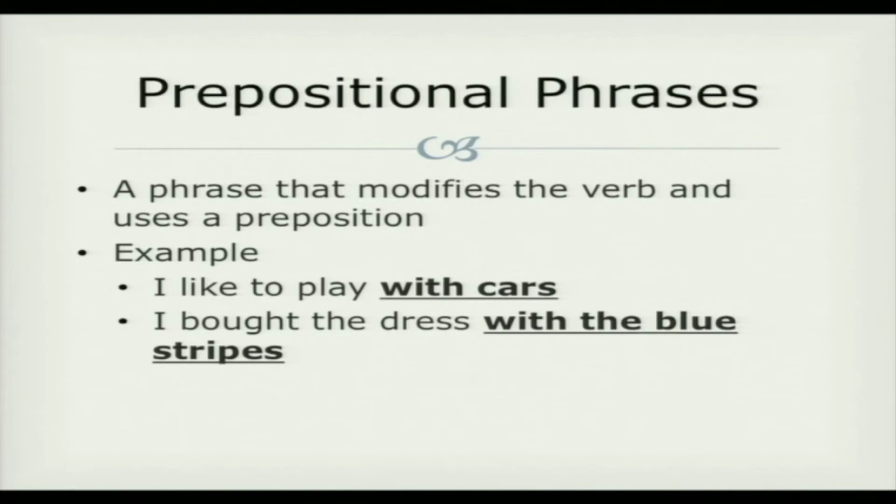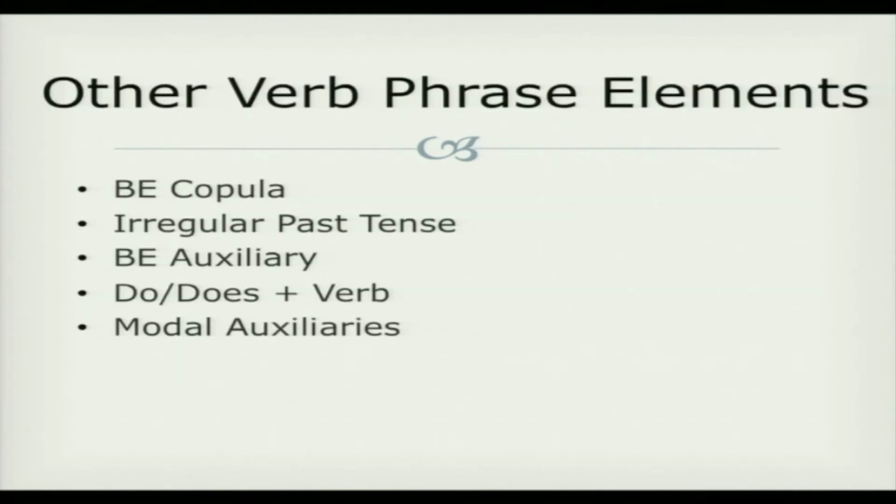A prepositional phrase is a phrase that modifies the verb and uses a preposition. So for example, I like to play with cars. I bought the dress with the blue stripes. In these examples, the prepositional phrases with cars and with the blue stripes modify the verbs play and bought. Other verb phrase elements include the be verb when it's used as a copula, irregular past tense, the be verb when it's used as an auxiliary, do or does plus the verb, and modal auxiliaries.